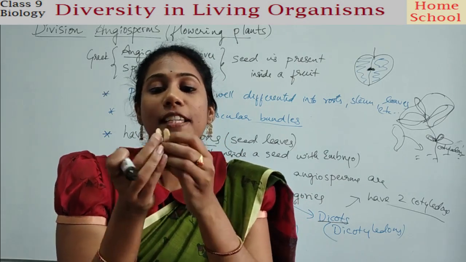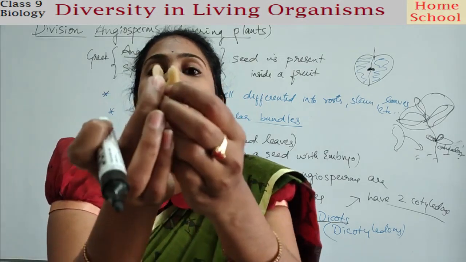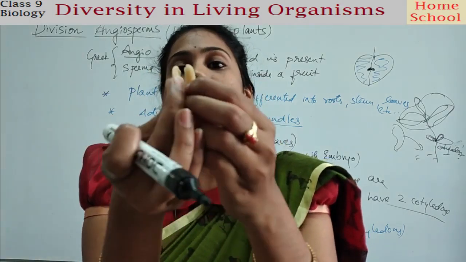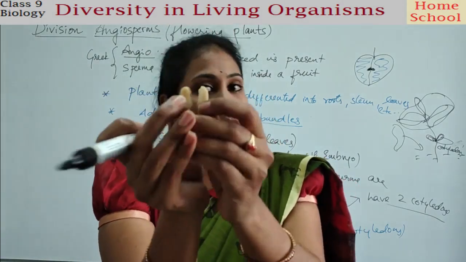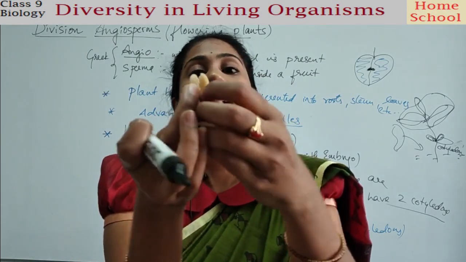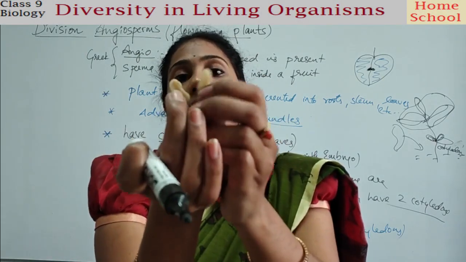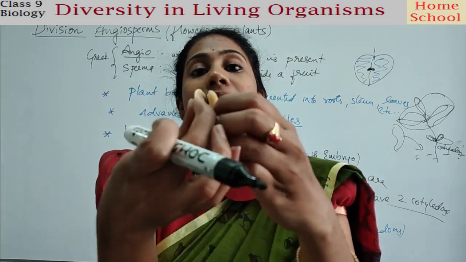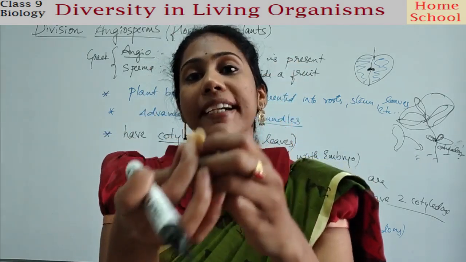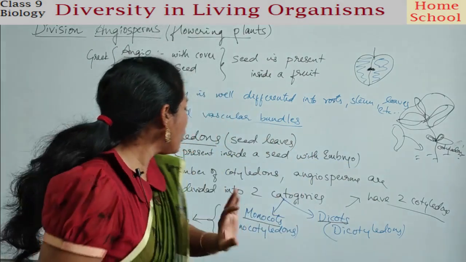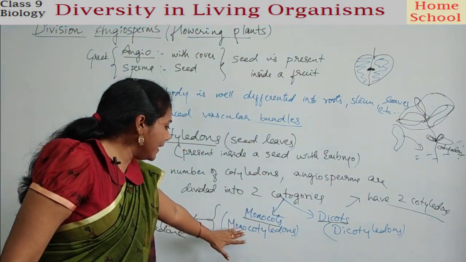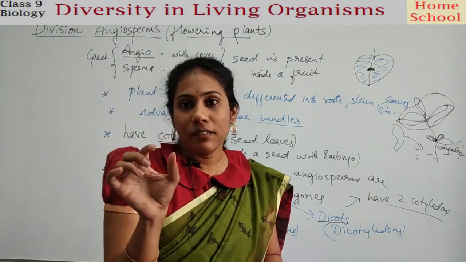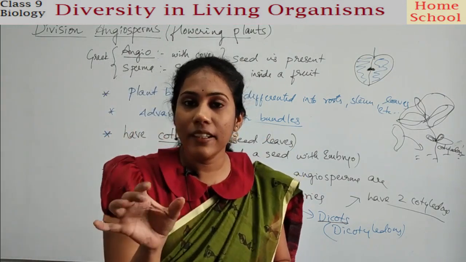So looking at the seeds, if you can open the seed fully like this into two parts, then it is called dicotyledon. This is actually a dicotyledon variety. Two cotyledons you can see. This is the embryo, right? So like this, if you can see the two cotyledons, you can call that plants belonging to the variety dicots.